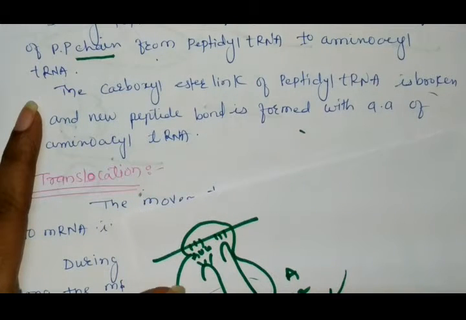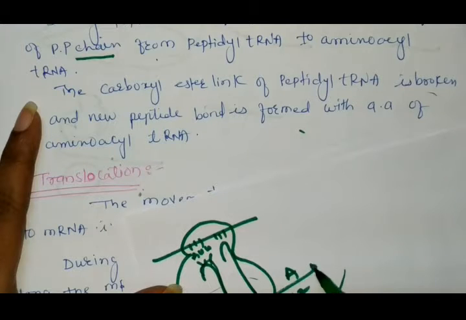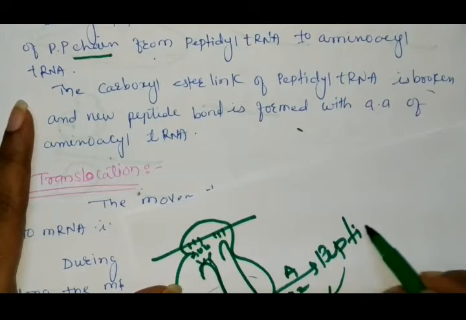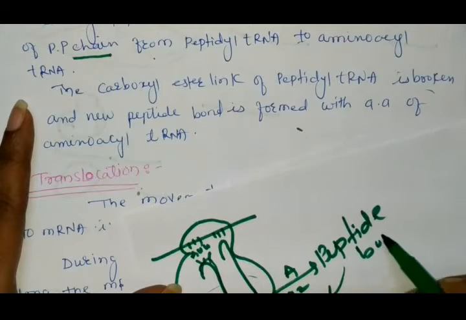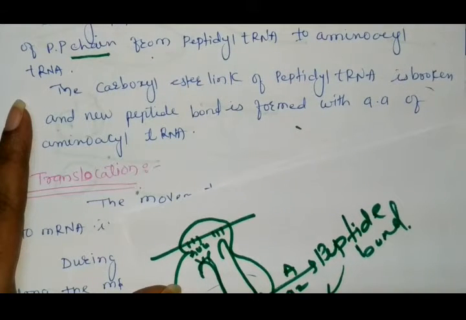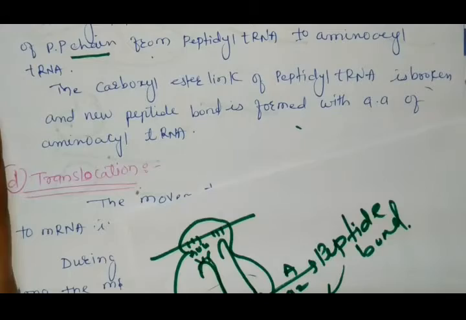The carboxyl bond which is present between the tRNA and the amino acid is broken and forms the amino acid bond, which is known as the peptide bond, and the protein synthesis is started. Understand?